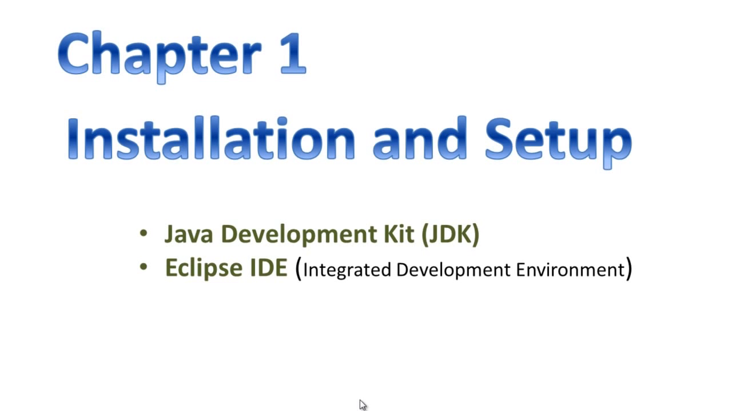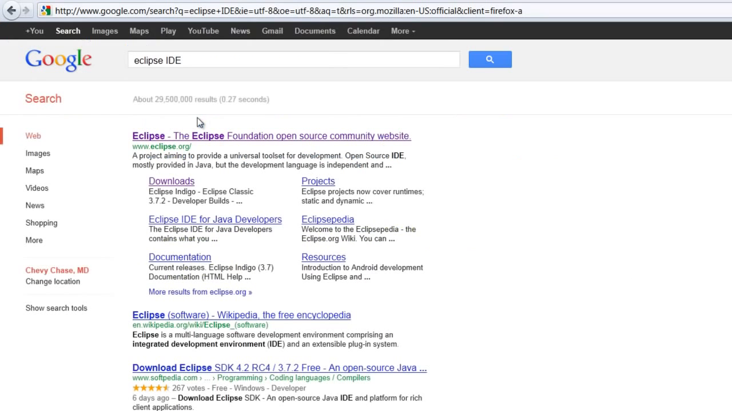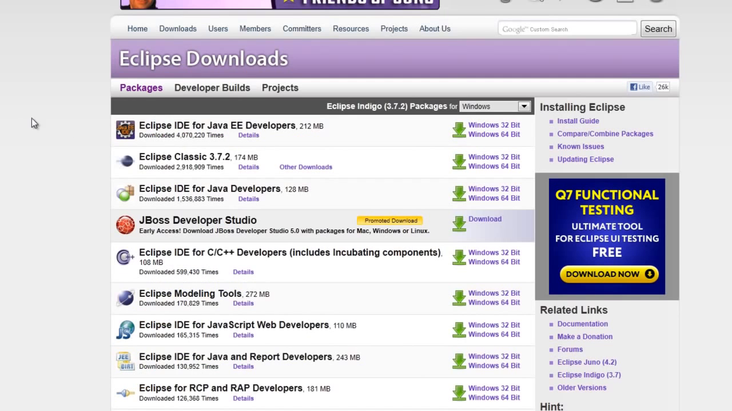Now once you have installed the Java development kit, you can install the Eclipse IDE, that is the integrated development environment, which will make writing your Java programs easy. So in Google you can search for Eclipse IDE and then it will take you to this particular website. You can go to downloads, and over here you can download either Eclipse IDE for Java developers, or you can download Eclipse IDE for Java Enterprise Edition developers.